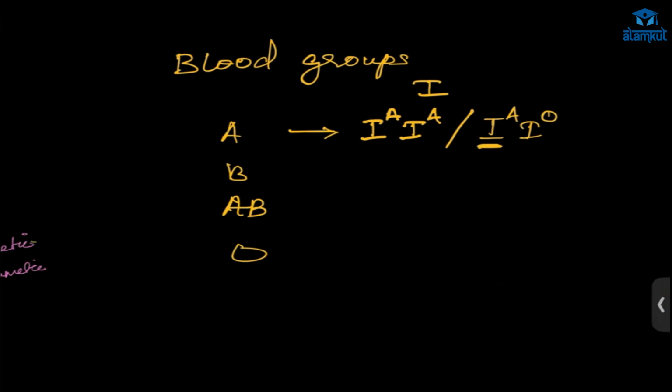You should know that in this blood group, A is dominant.